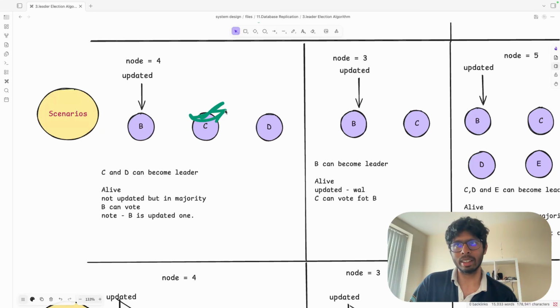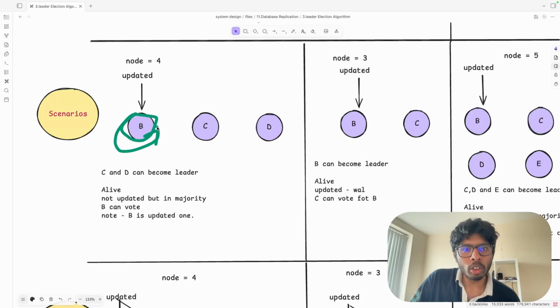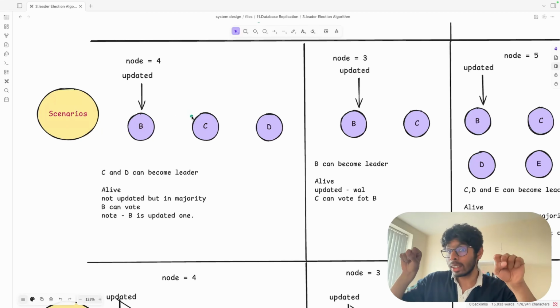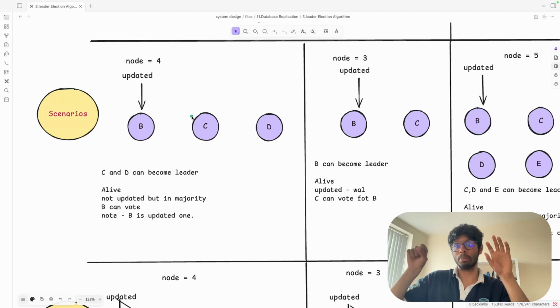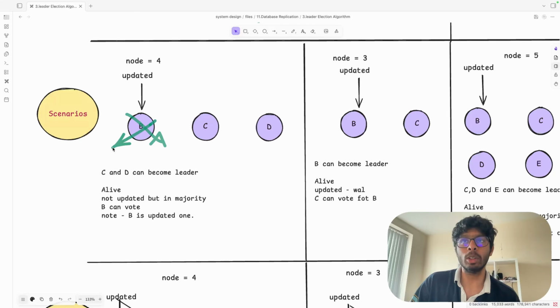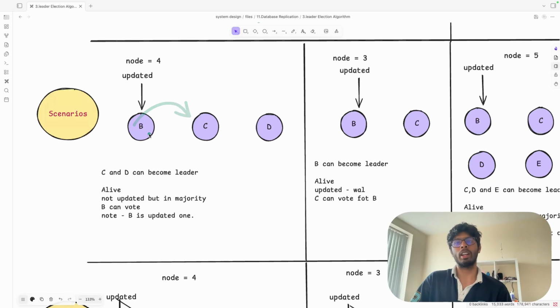Secondly, let's say C started the election. D can give the vote, and C will give the vote to itself. D can also give the vote to itself. So C can get at most 2 votes, and D can also get at most 2 votes. They cannot get the vote from B ever, because B is the most updated one, and we studied in the Raft rule that we can only get the vote from B if B is equal to C or B is less than C. But B is the most updated one, so B will never vote yes in this scenario. So now we know that C will only get 2 votes max and D can only get 2 votes max.